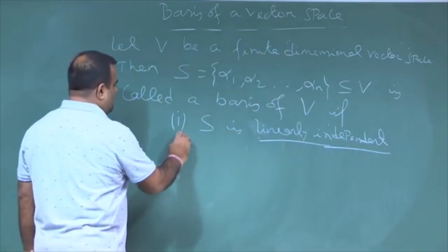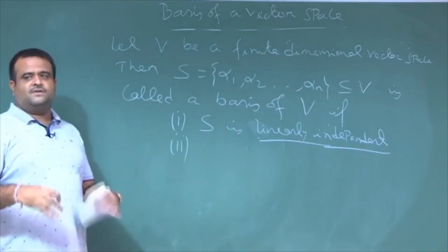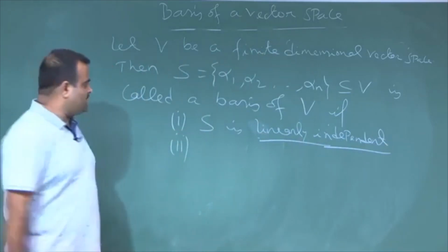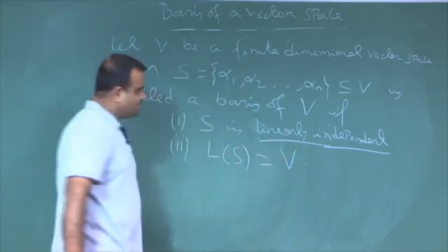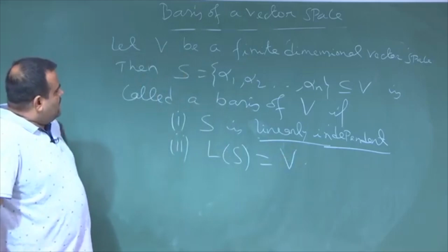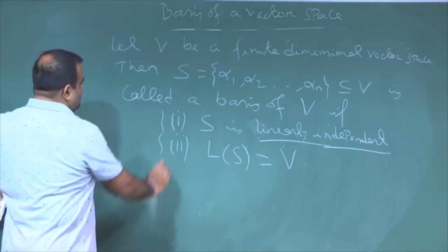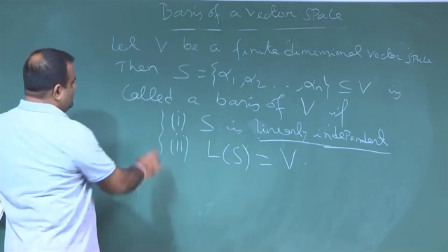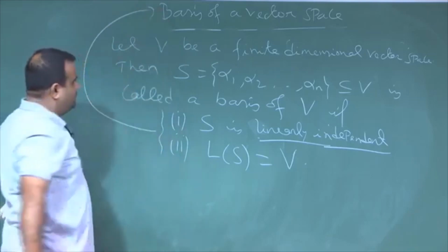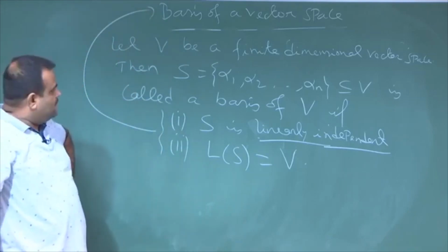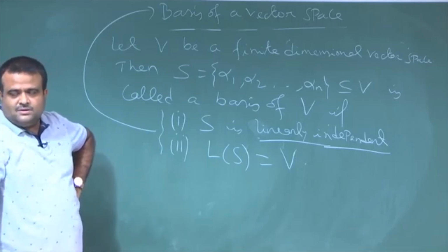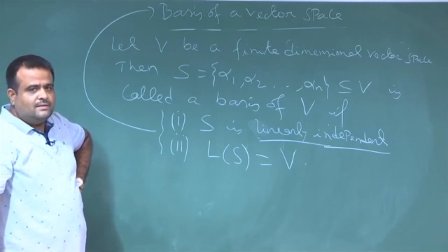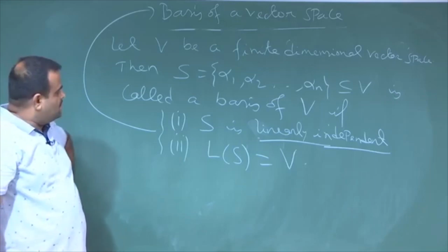And secondly, S must generate V, so that means the linear span of S is V. If these two conditions are satisfied, then S is called a basis of the vector space V. So S has to be linearly independent and S must generate V.